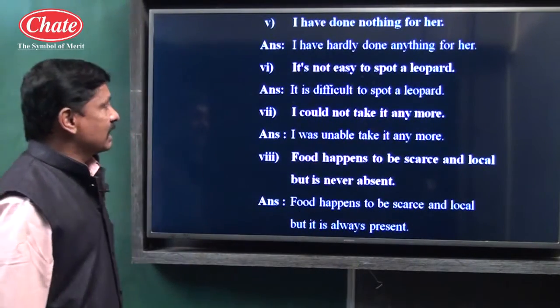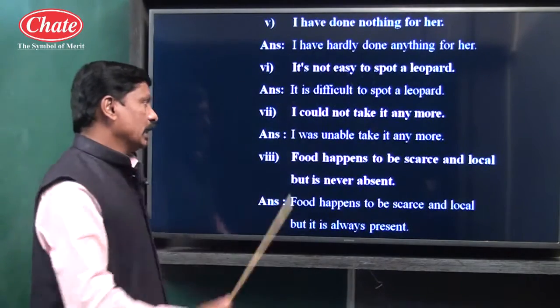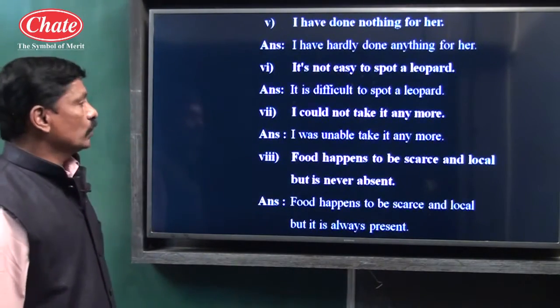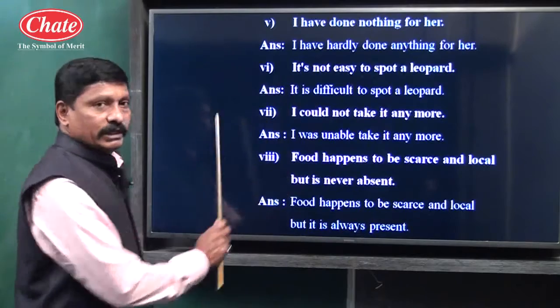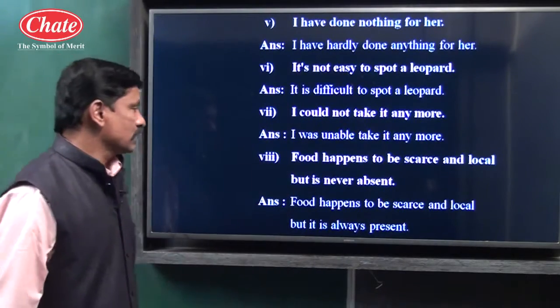Rest of the part as it is. I could not take it anymore. Could not, negative. I was unable to take it anymore. Could here suggests past tense, so was also means past tense.